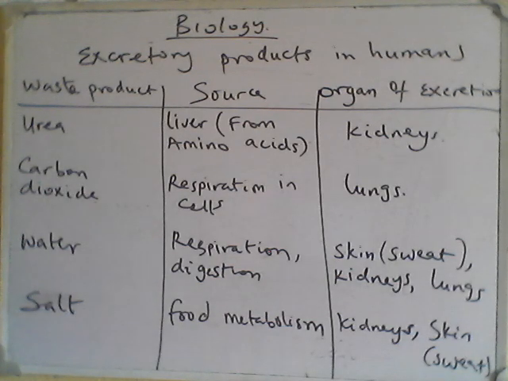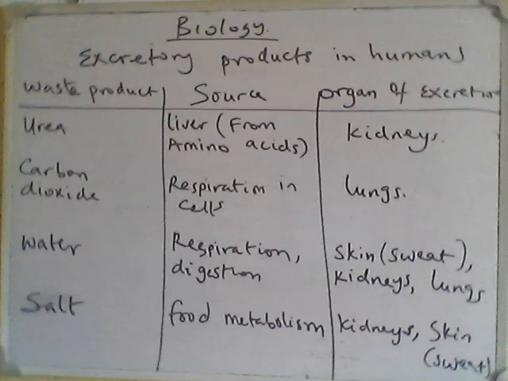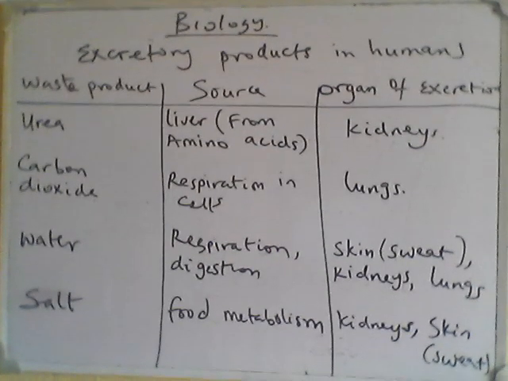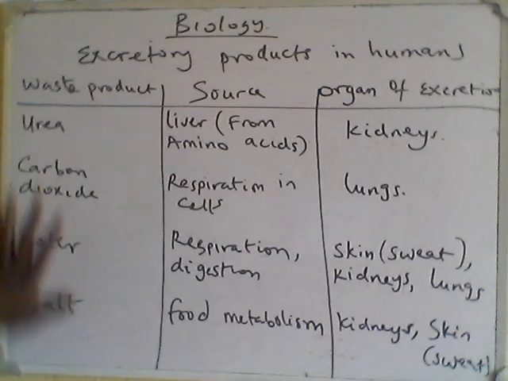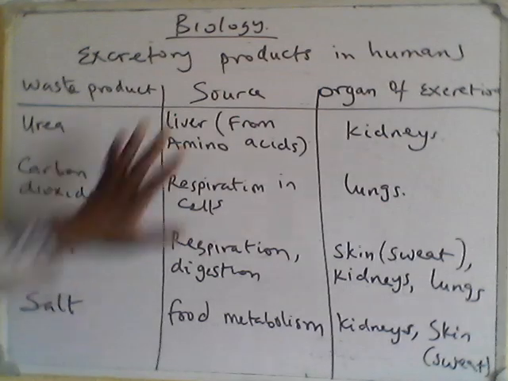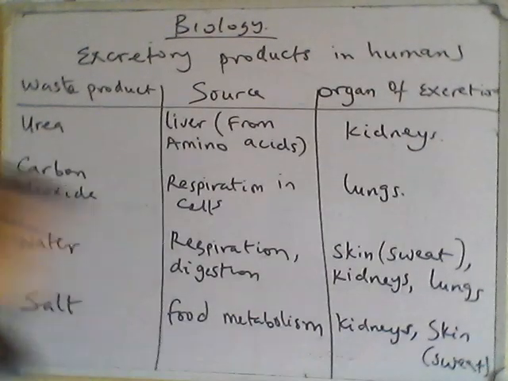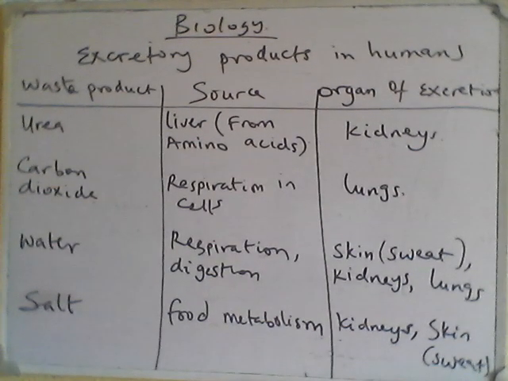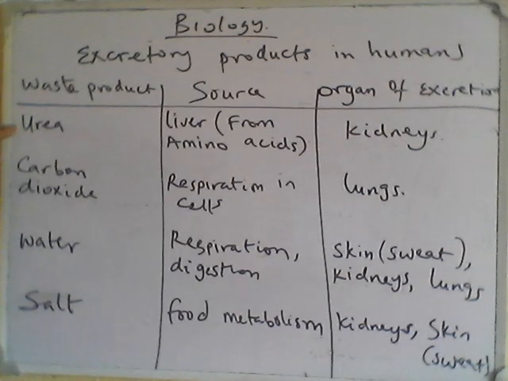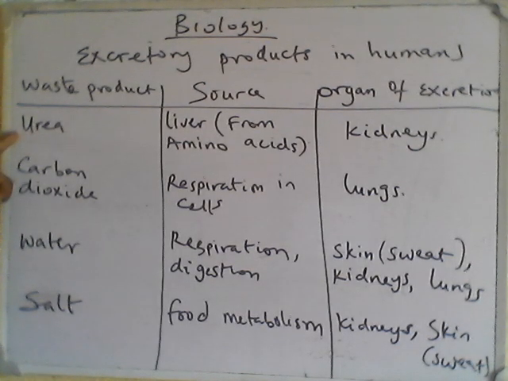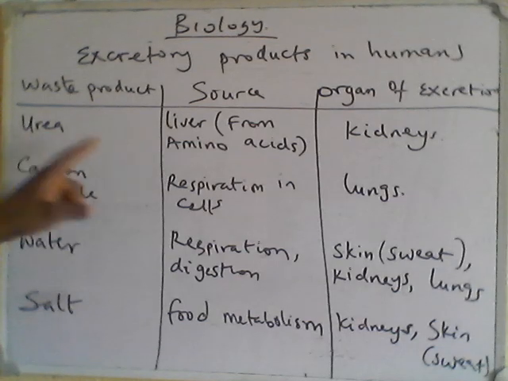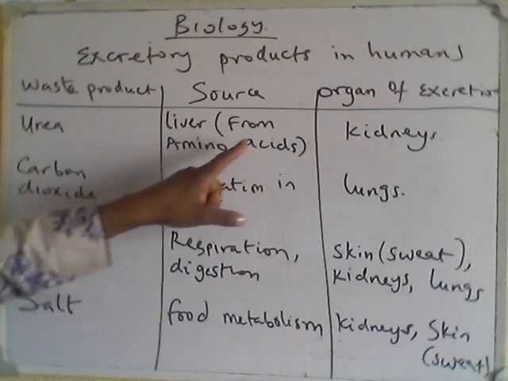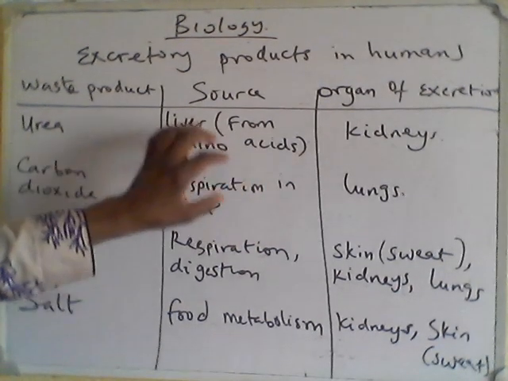So we have a table to display the excretory waste in human beings. In humans, we are looking at the waste products, the source, and the organs of excretion, where it's coming out from. So urea is a waste, and where it is coming from is the liver, from amino acids.